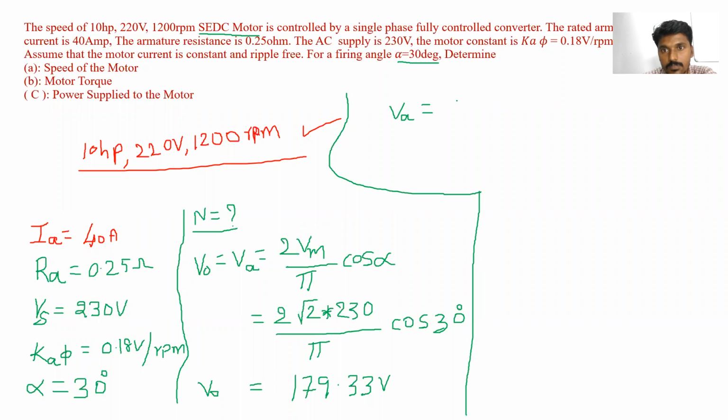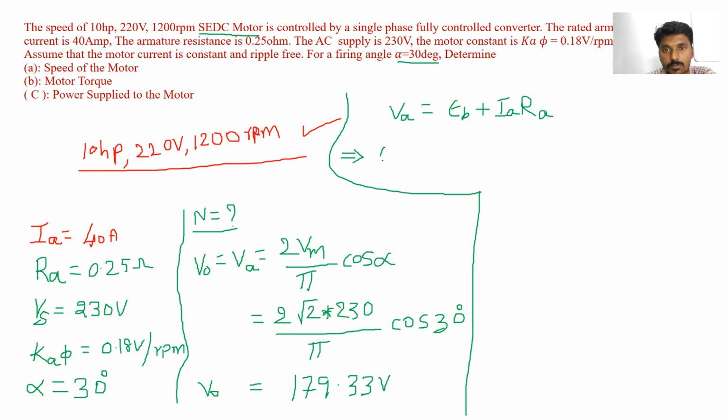VA is equal to EB plus IA RA. We know the formula VA is equal to EB plus IA RA. Is it right? Yes or no? Please say yes or no. Yes.